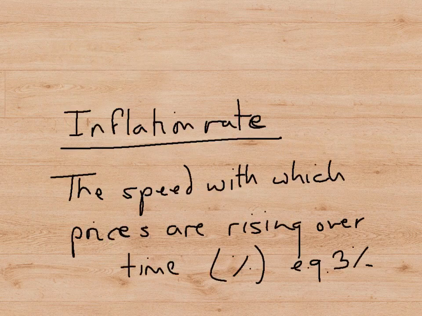So the inflation rate is the speed with which prices are rising over time. So here we're talking about the speed of increase of prices, and the inflation rate is usually given as a percentage. So for example, if we say that the rate of inflation is 3%, we mean that prices are generally rising at 3% per year.